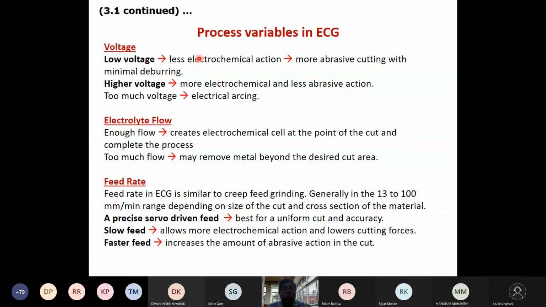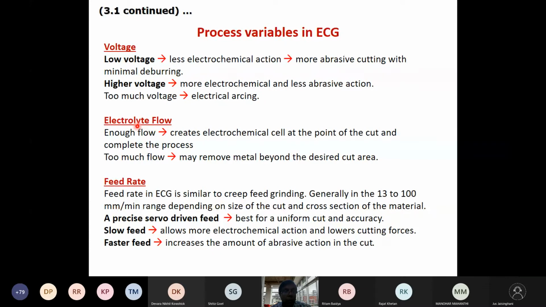Some kind of arcing may happen. Again, that is a domain which we have to avoid. So we have to work at a moderate voltage, as I mentioned.